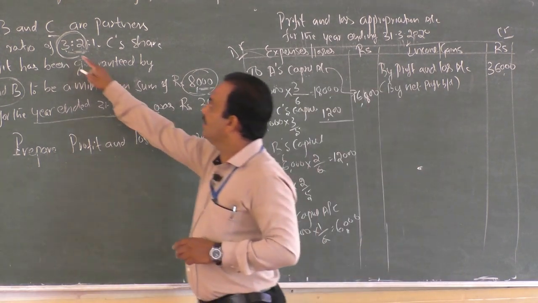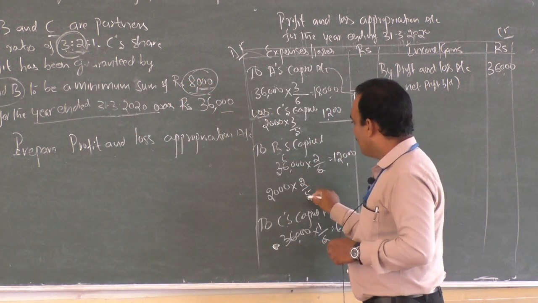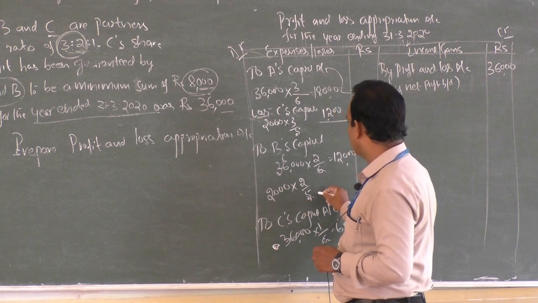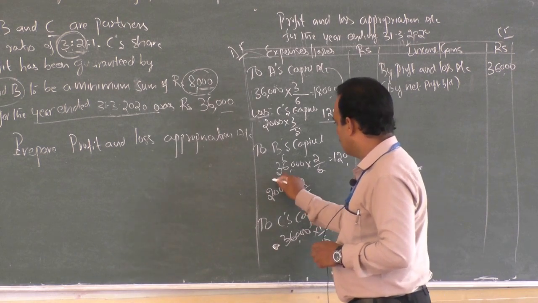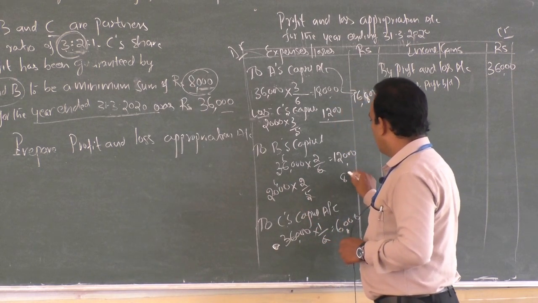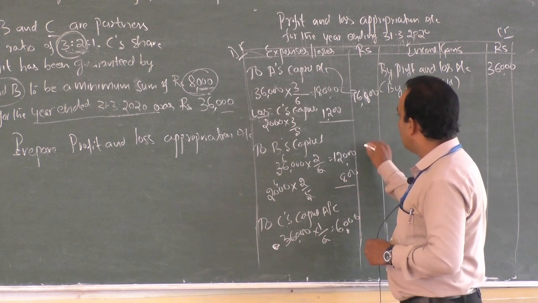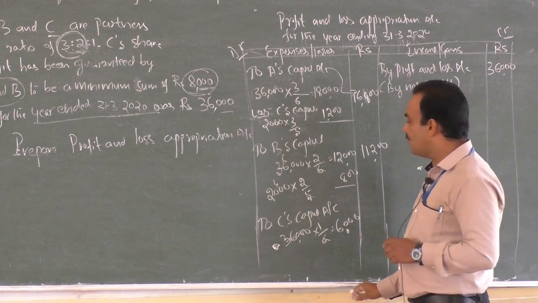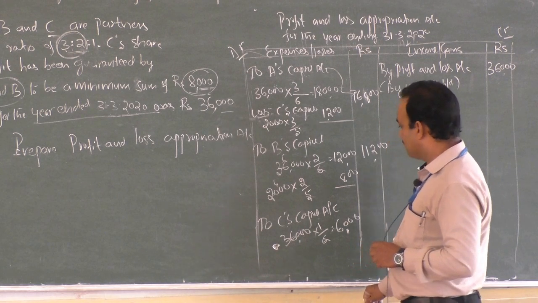Here 3 plus 2, this is 2. Then 2 by 5 of 2,000 is 800. So 800 is to be cut off, and then it is 11,200. He gets only 11,200.